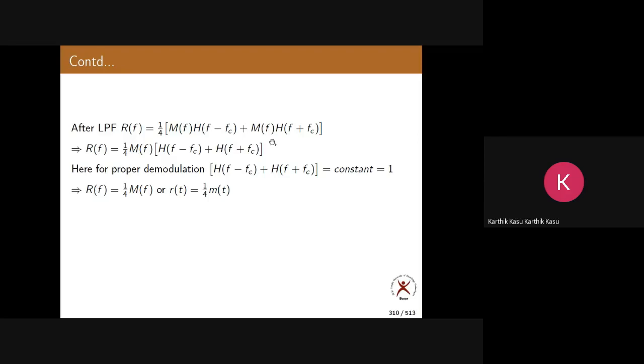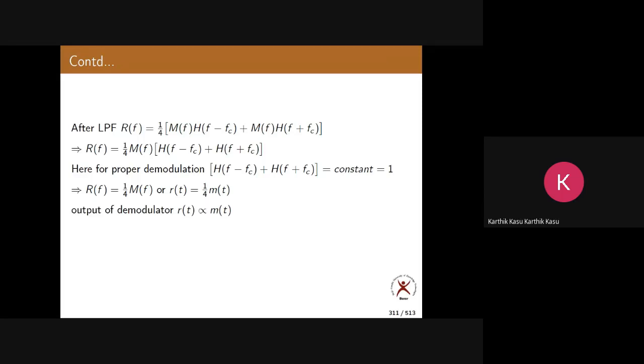Because if it is constant, the output of the demodulator will be proportional to M of f, and there won't be any distortion. Are you with me? So only if this is constant do we get a proper output. That is one of the important properties of VSB.